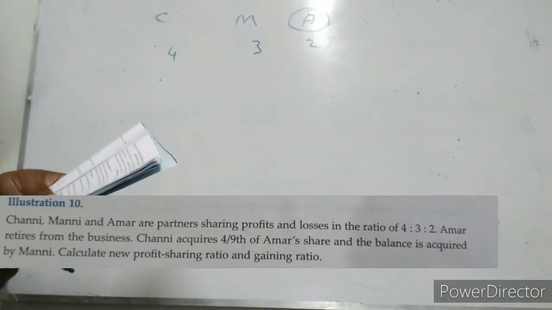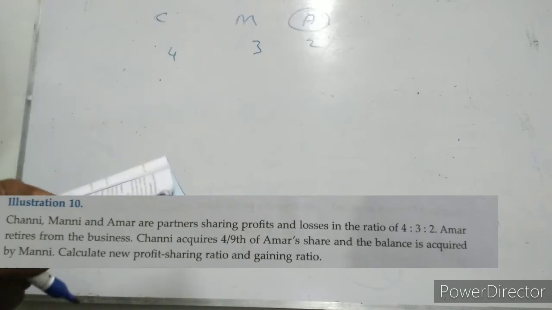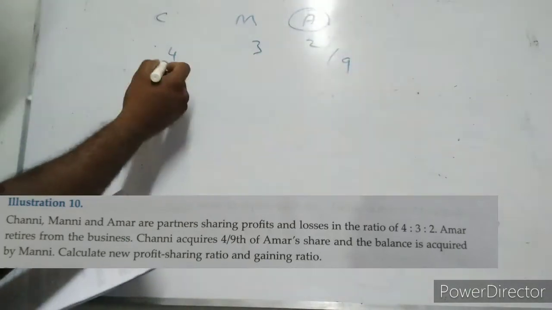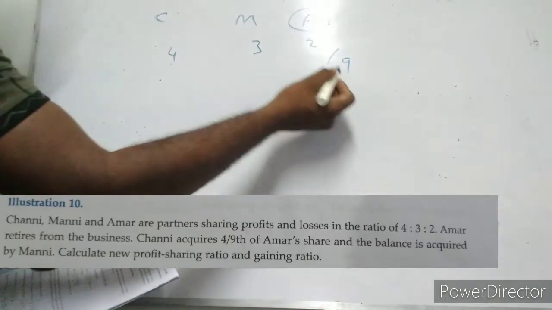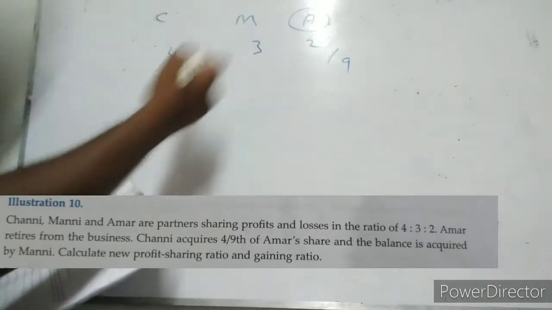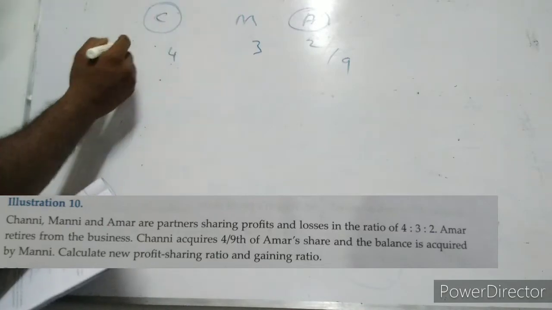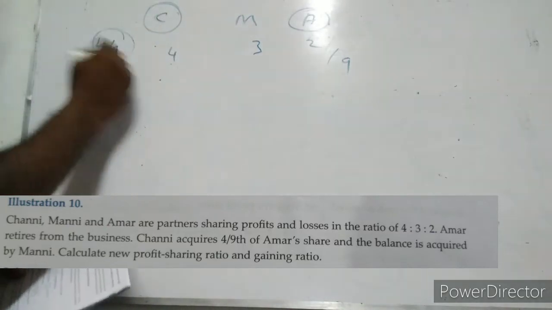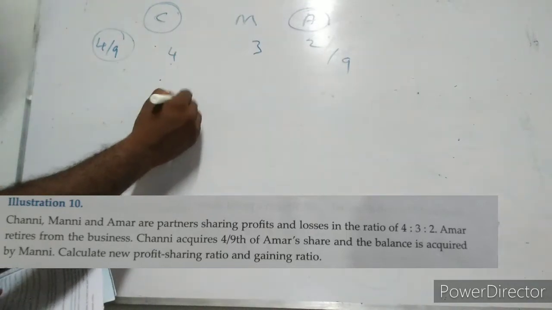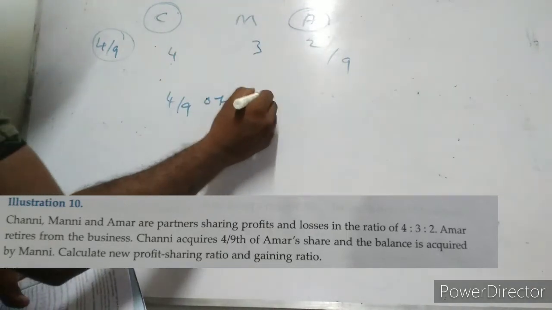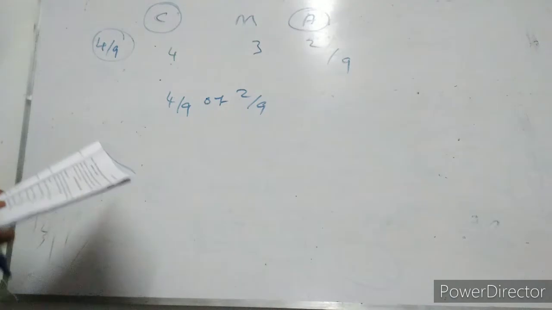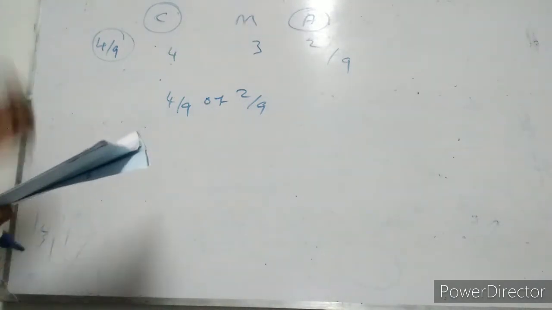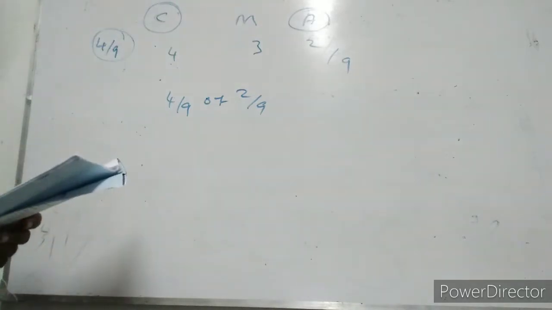Chani acquires 4 by 9th of Amar's share. What is Amar's share? It is 2 by 9. How did this 9 come? 4 plus 3 plus 2 is equal to 9. Out of this 9, 2 is Amar's share. So Chani is going to get 4 by 9th of 2 by 9, and the balance share will be acquired by Manny.